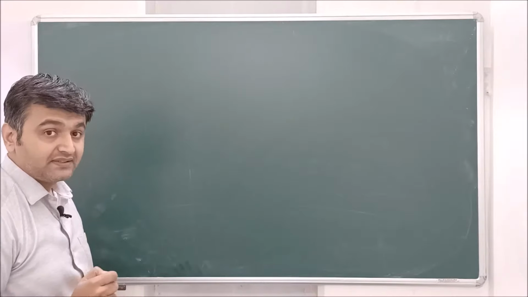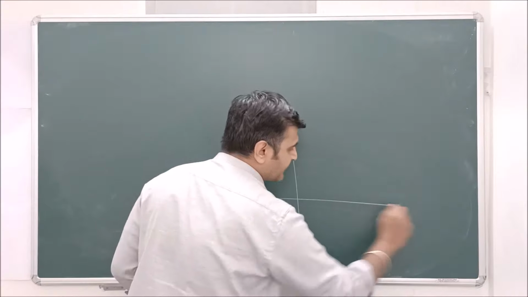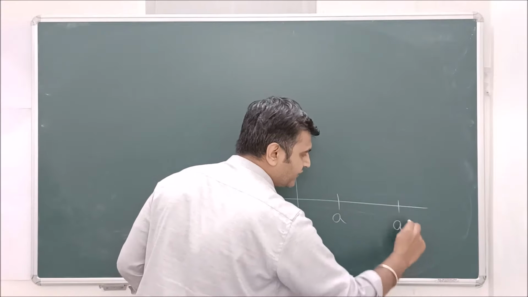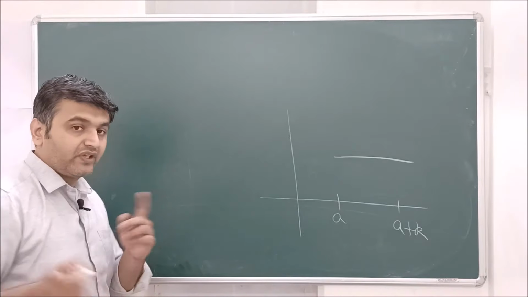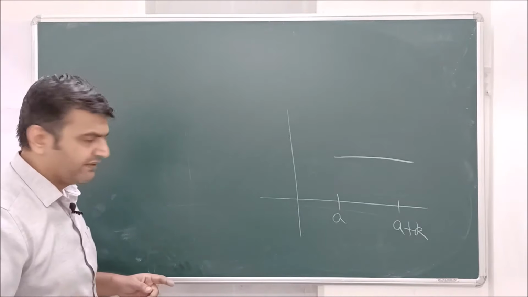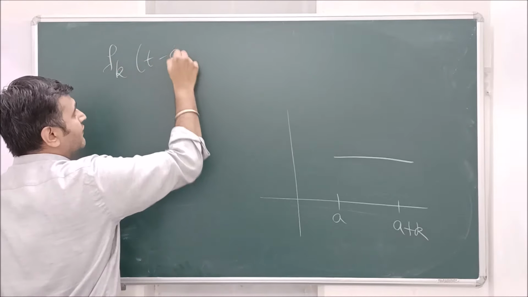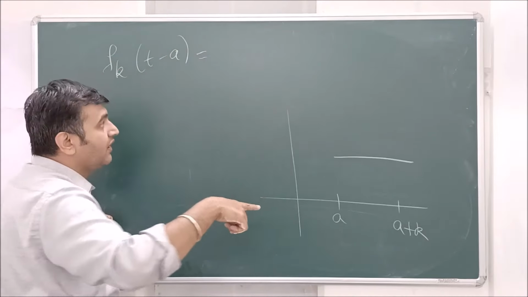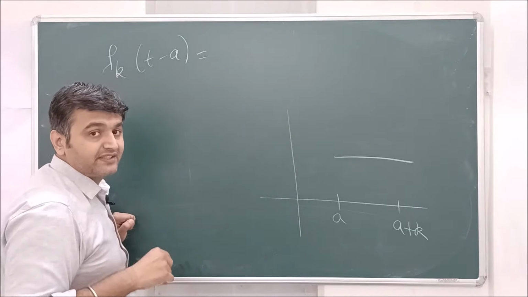Now what about Laplace? So again the same thing. See again, what is my f_k? My f_k is nothing but a unit function. Sorry, it's a step function. And if you recall my lecture on unit step function, I will share the link in the description. Whenever you have this piecewise function, you can always write it in a single line by taking the help of unit step function.